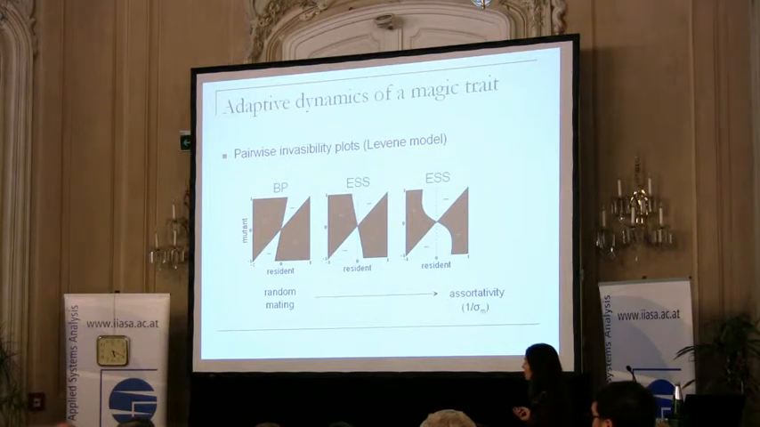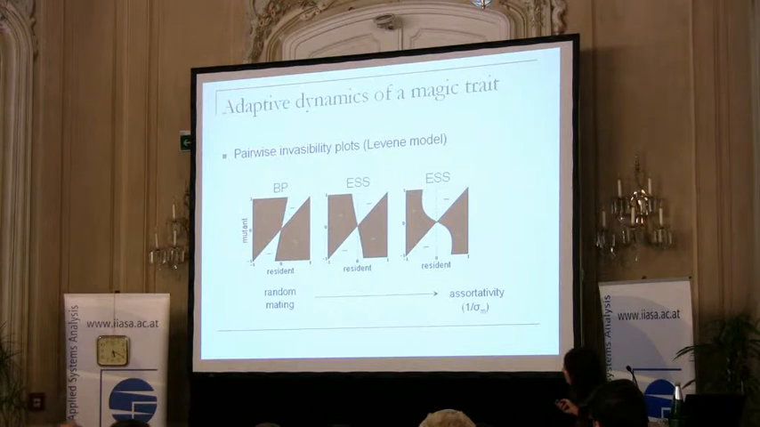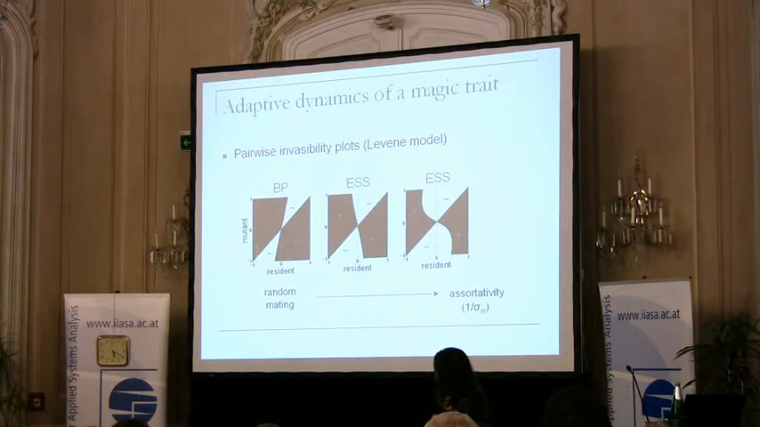On the horizontal axis of every plot, there is the resident allele. So the resident population is monomorphic for an allele which produces a certain phenotype represented on the horizontal axis, and the vertical axis is the mutant allele, and then these signs plus and minus show if the mutant can invade or cannot invade. In the first pairwise invisibility plot, we have still random mating, and under random mating we get evolutionary branching. From the plot, you can see, I don't know if these faint little arrows are visible from the back, but they represent invasion and substitution events.